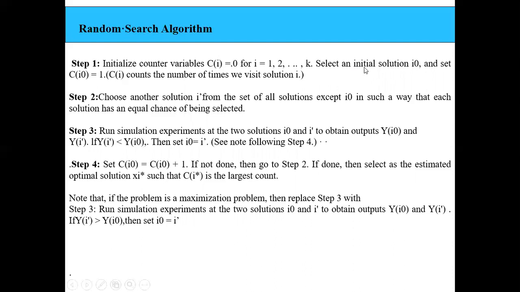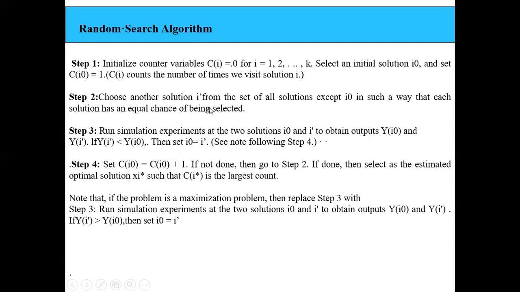Next, we'll select an initial solution I naught. We have a set of possible solutions. Out of that set of possible solutions, I am selecting an initial solution I naught, and I am setting the counter C of I naught equal to 1. Counter means you have visited that particular solution, so it is the number of times you have visited it.